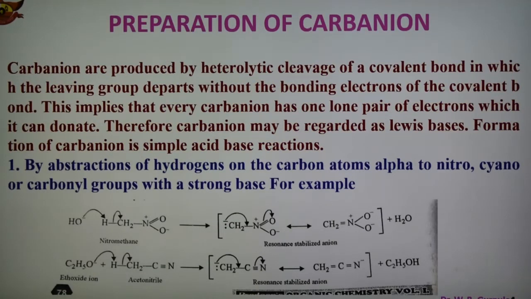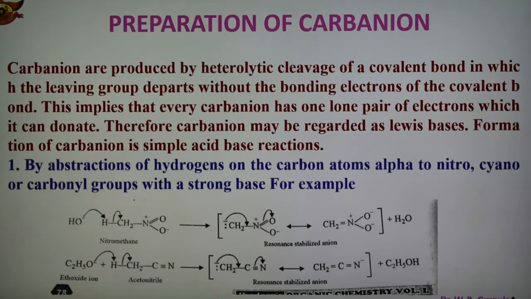There are 3 methods of formation, that is, preparation of carbanions. Carbanions are produced by heterolytic cleavage of a covalent bond, in which the leaving group departs without the bonding electrons of the covalent bond. This shows that every carbanion has one lone pair of electrons which it can donate.